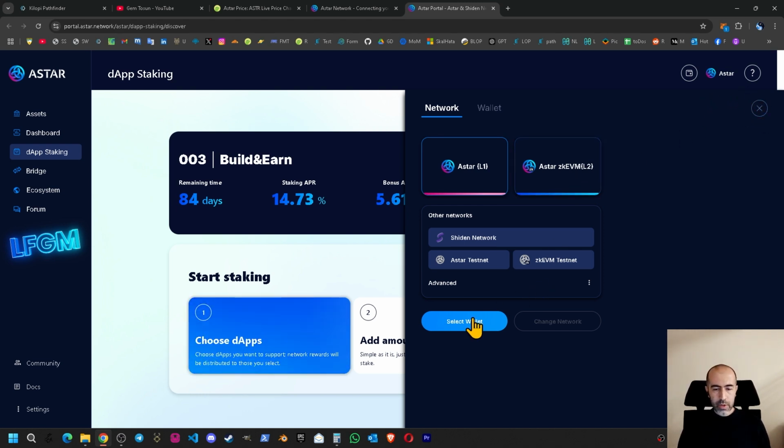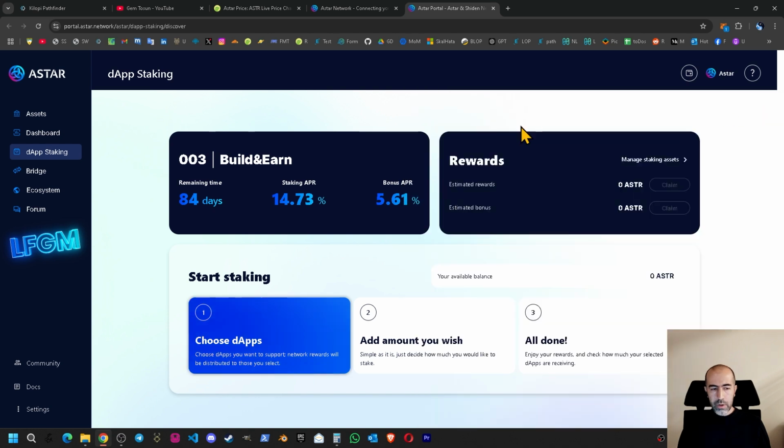As you can see, you can select your network. You can connect your wallet. I will not connect in this video. So if you have any assets, you can follow. You can review your dashboard in here. And this is the DF staking part.